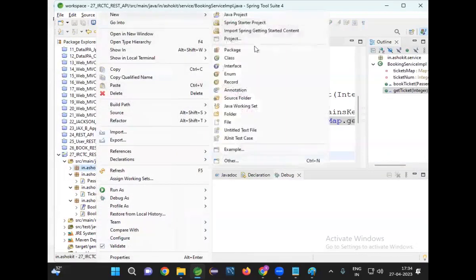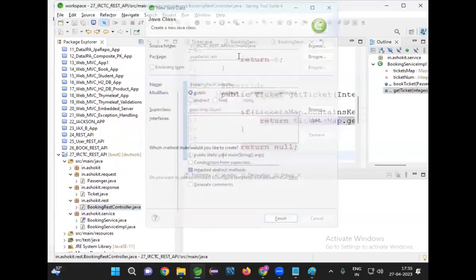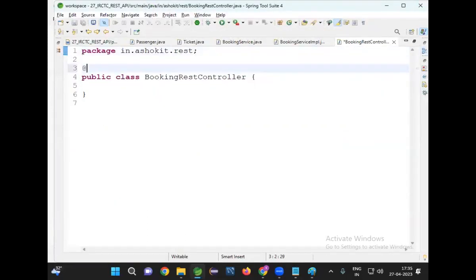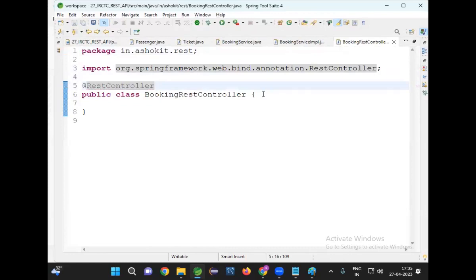Create a new class. Now I am going to create one package called REST package. In this REST package, I am creating BookingRestController. The class name can be anything. Let me represent this as a Spring bean by using an annotation called @RestController.